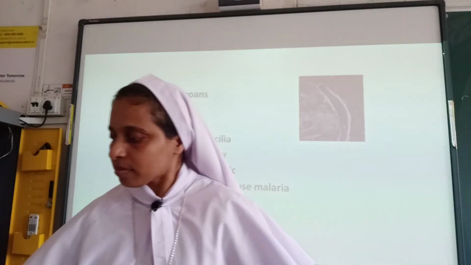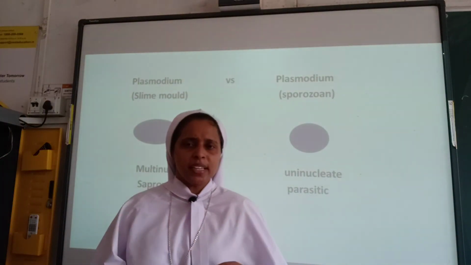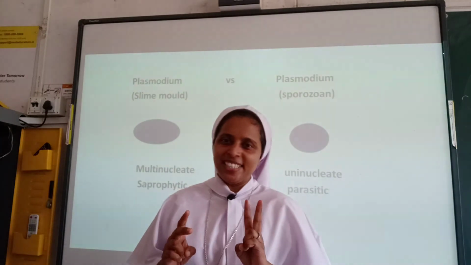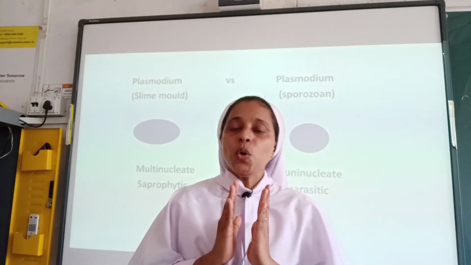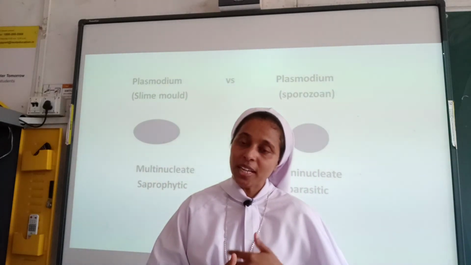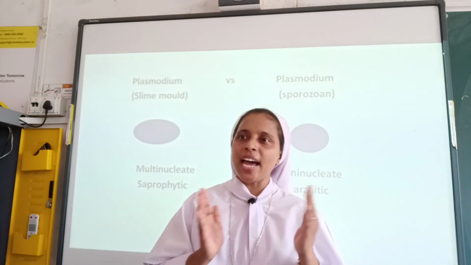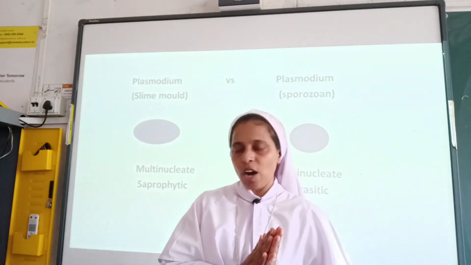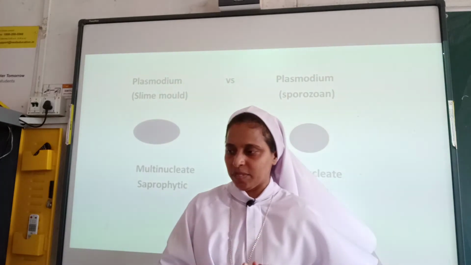Okay. So here now some of you will be confused. In two places I have used Plasmodium, one in sporozoan and another one in slime mold. What are the major differences between this Plasmodium in slime mold and the one where I have used sporozoan? Both places I have used Plasmodium, isn't it?